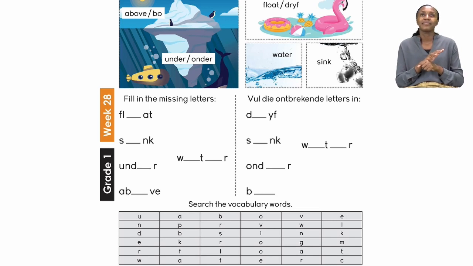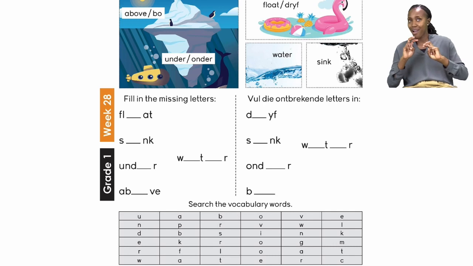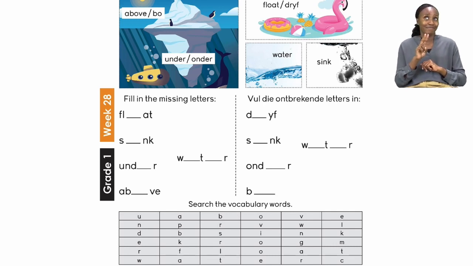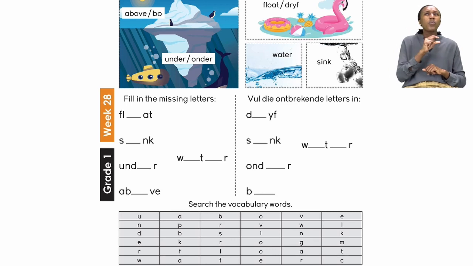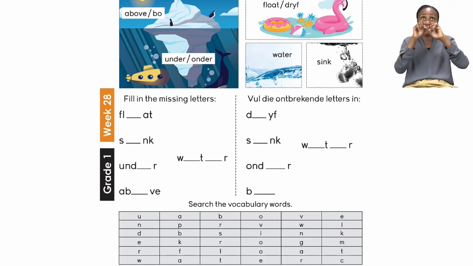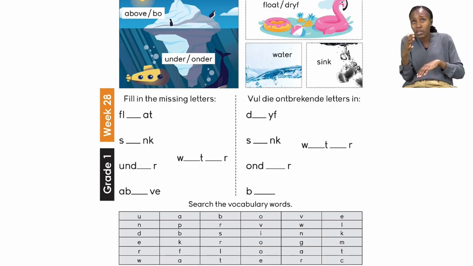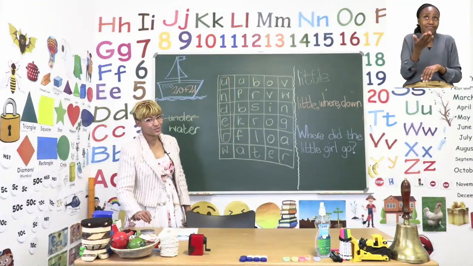Now let's quickly look at the next part, which is search the vocabulary words. There you see you have a word search, and the vocabulary words that you need to find are above, under, float, water, and sink. On the board we have a piece of the crossword.